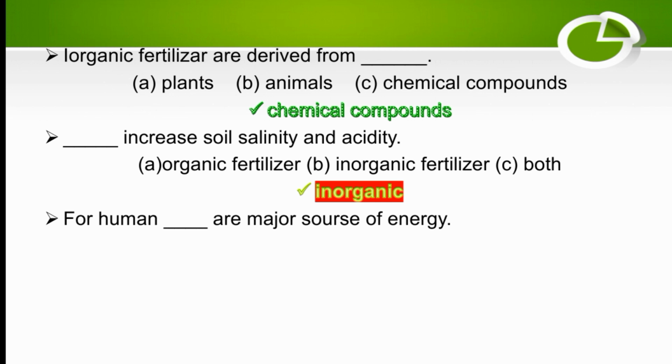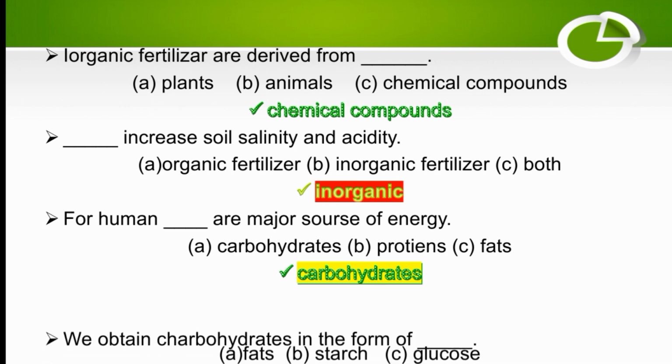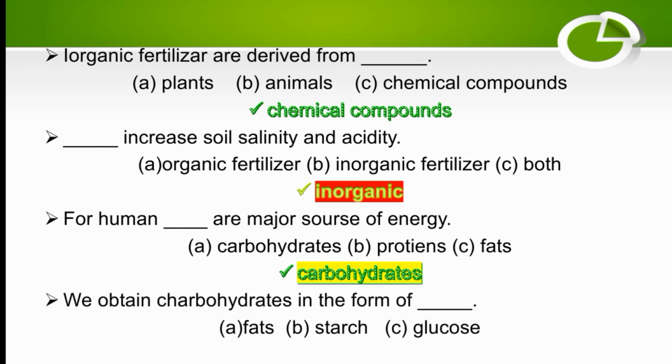For humans, dash are the major source of energy. So for humans, carbohydrates, proteins or fats. So the right option is carbohydrates. For humans, carbohydrates are the major source of energy. We obtain carbohydrates in the form of dash: fats, starch, or glucose. So we obtain carbohydrates in the form of starch.